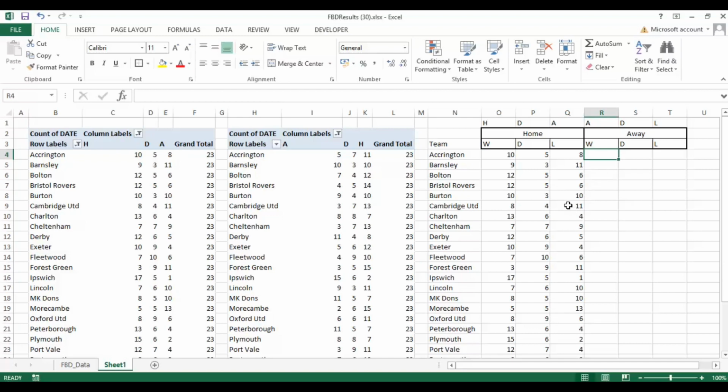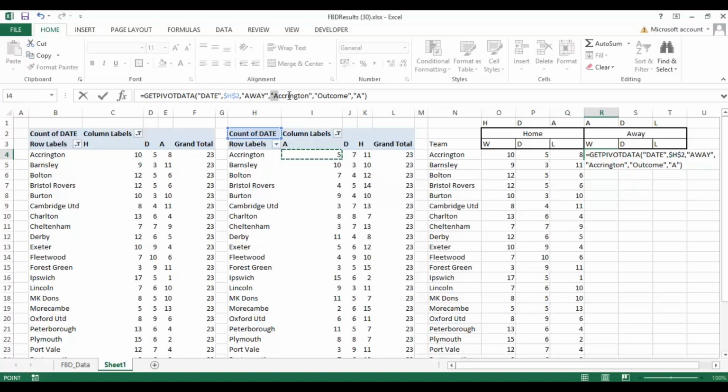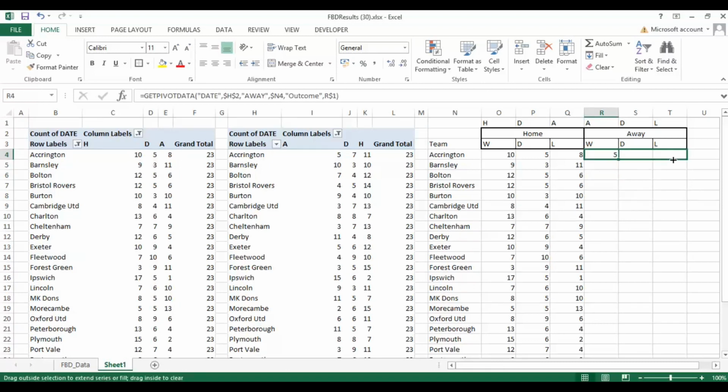And then we can do the same for the away. So remember, we're on a separate pivot table here, so we can select the away pivot table. You can combine these, but like I said, I'm trying to keep this fairly basic so it's easy to follow for anybody else who wants to do the same or similar for the past season or the seasons going forwards. Okay, so we have 1 drawn or loss for the away.